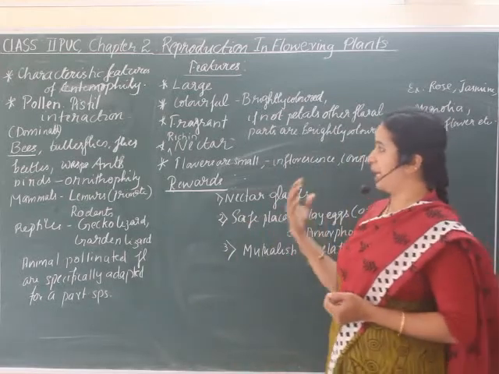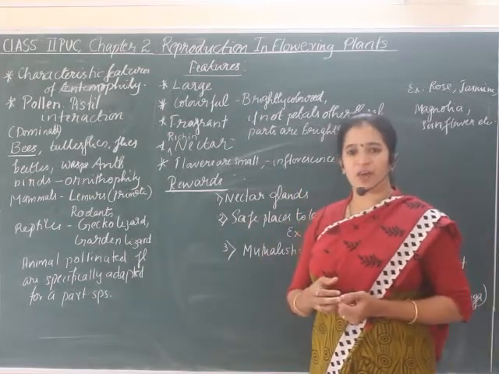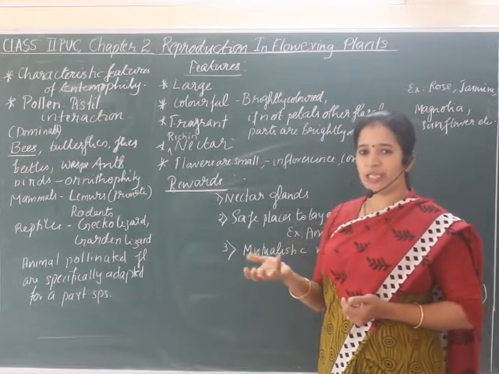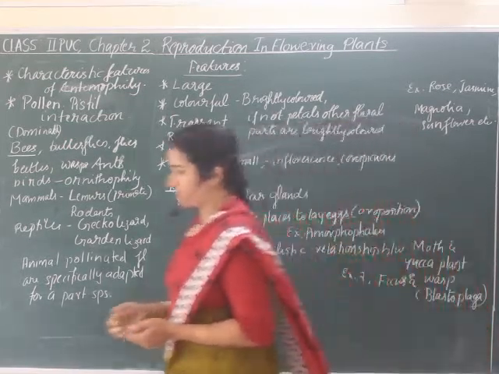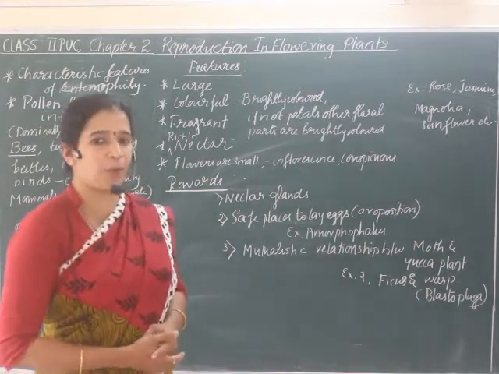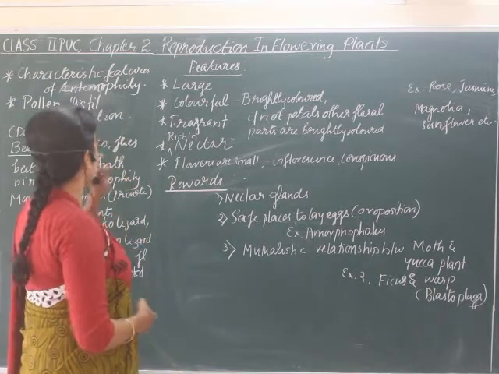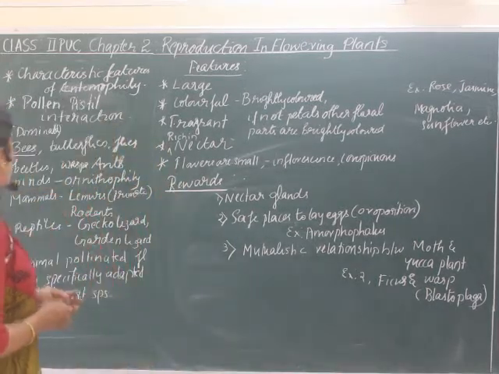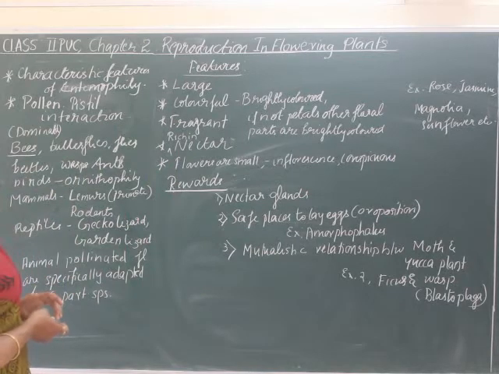Now let us learn about the characteristic features of insect pollinated flowers. The branch of biology which deals with the study of insects is called entomology. So that pollination is known as entomophily. What are its features?